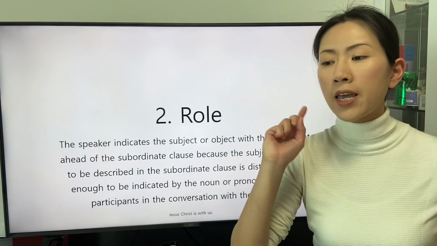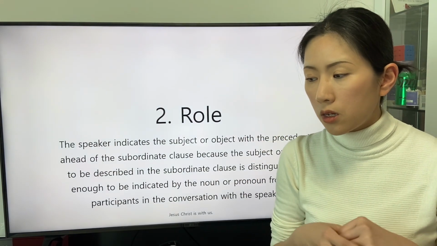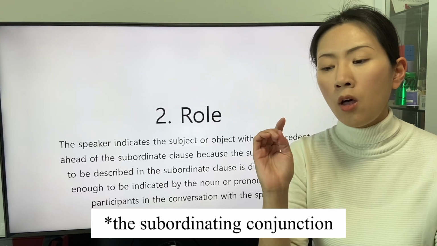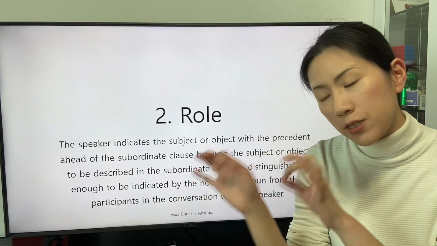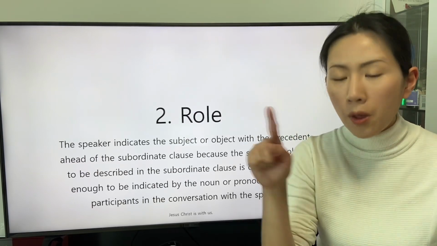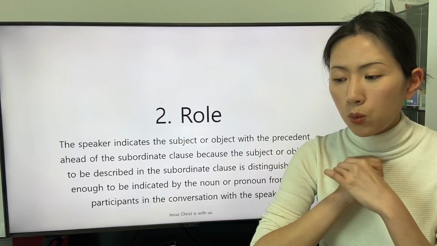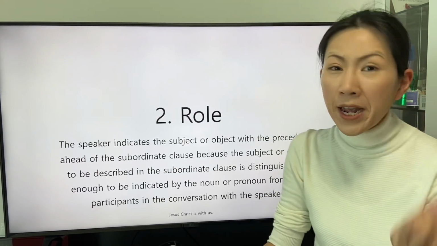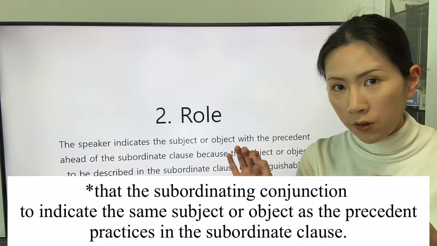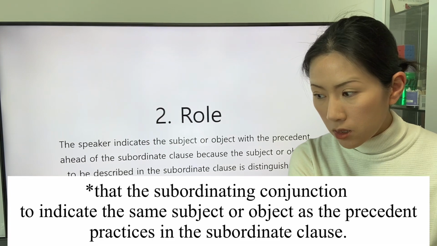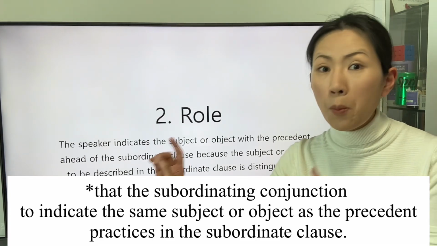The listeners can expect the precedent to be described, with prior information about the role in the subordinate clause.